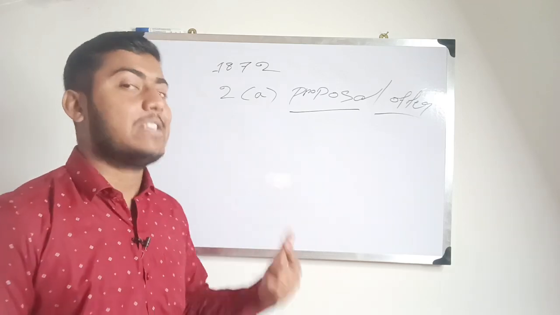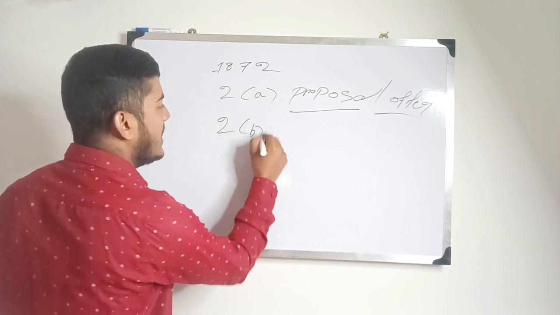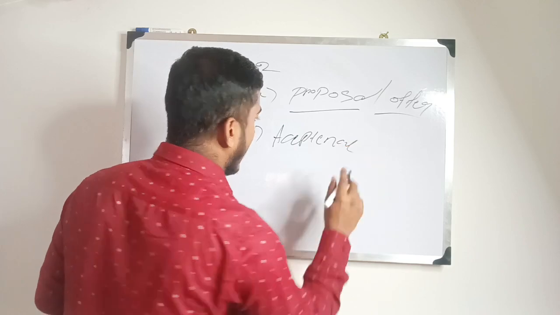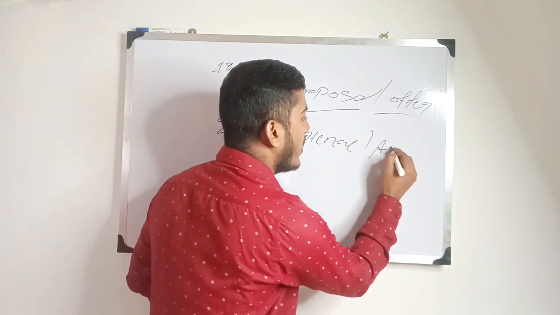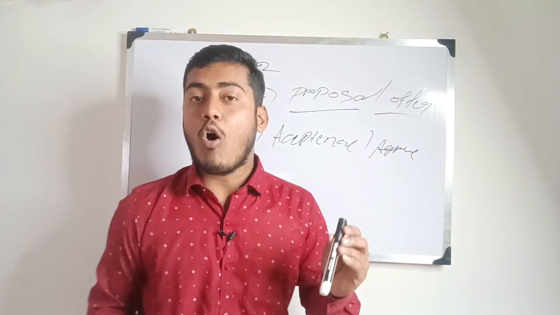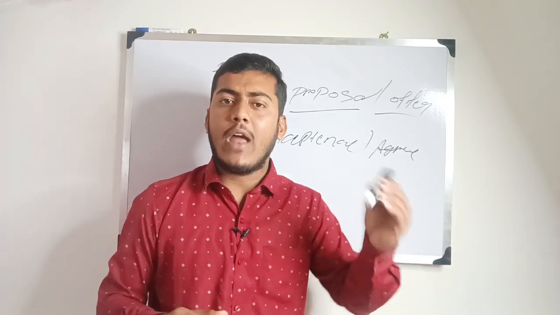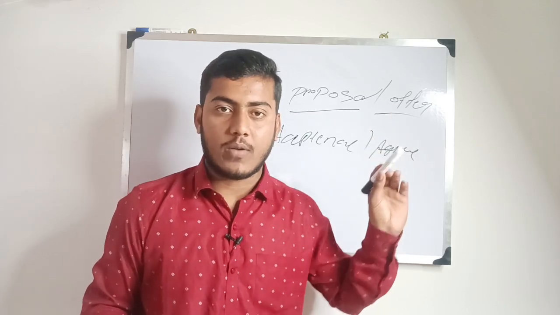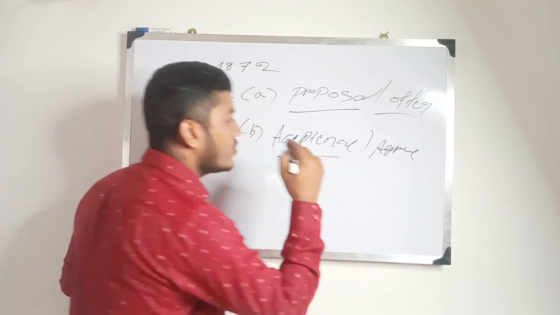And what is an acceptance? Section 2 subclause (b) deals with the acceptance. Acceptance means agree. You can also say agree. For example, when I made an offer before that person, or publicly announced it, if any person came to me and said that he wants to buy that marker at 5 rupees, that means he accepts my offer. So that is the acceptance.